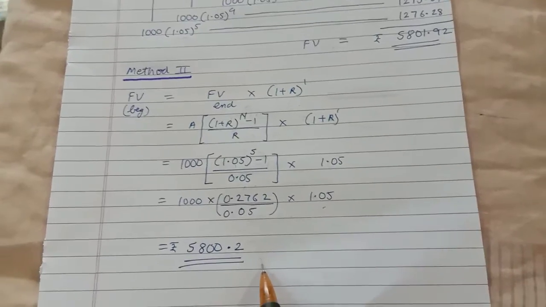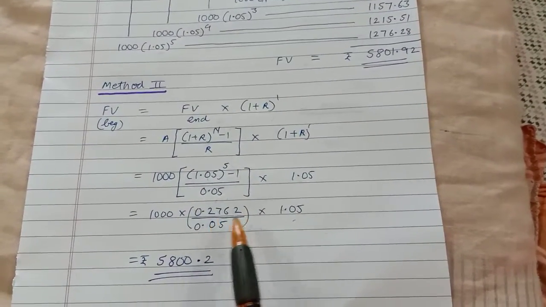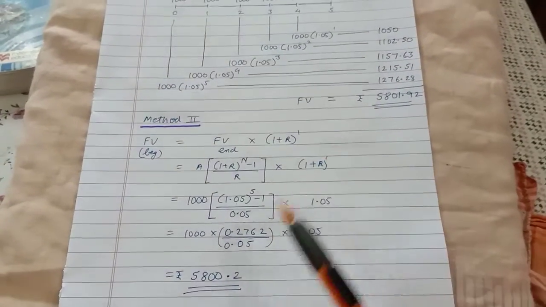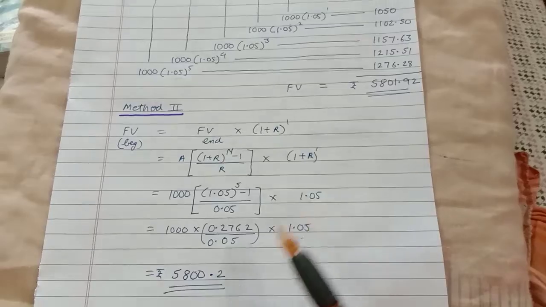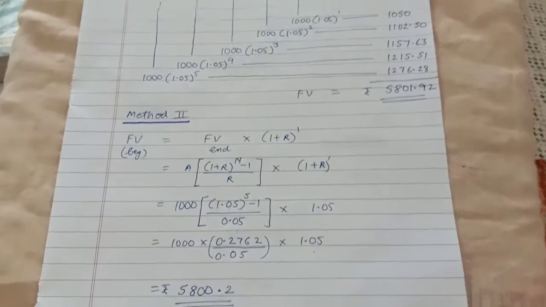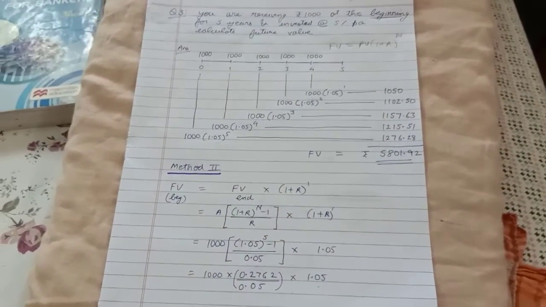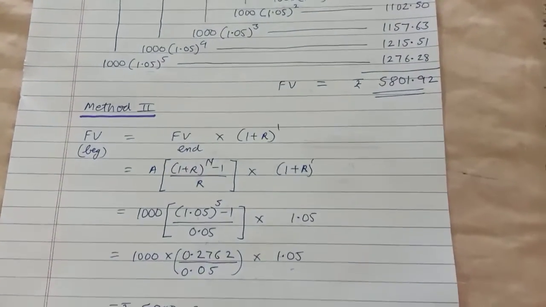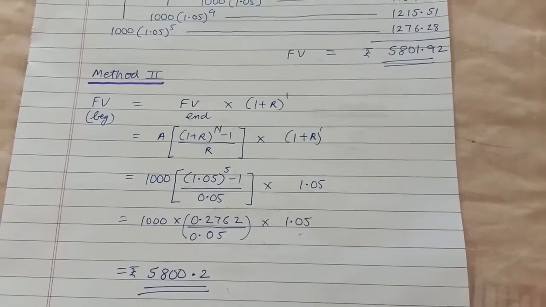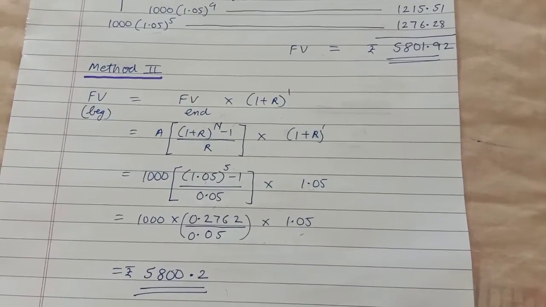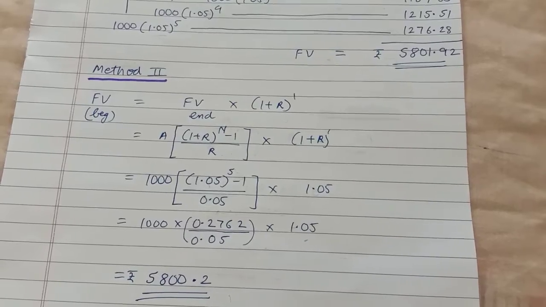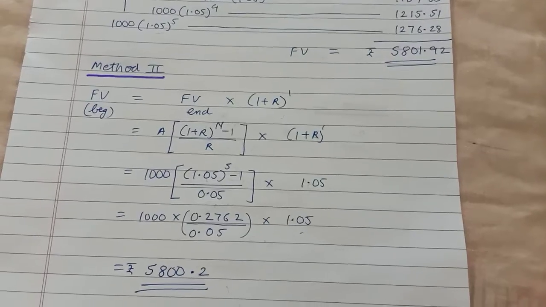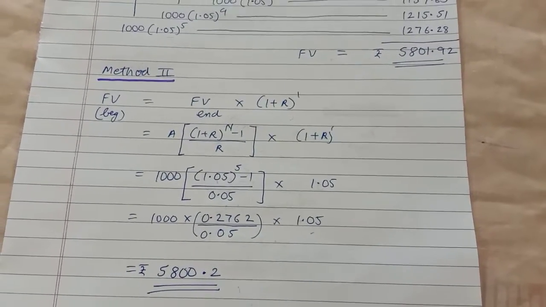5800.2. Again, it all depends on how many digits you consider. If you consider all the digits, these answers will exactly match. Otherwise there will be some variation of some rupees. But in the exam, remember, in the JAIIB or CAIIB exam, in such problems the options given will vary up to 20 rupees, so that you can mark the correct answer. The nearest answer you have to mark.